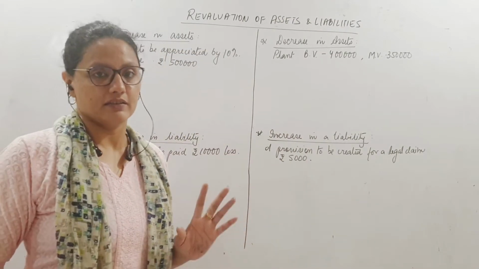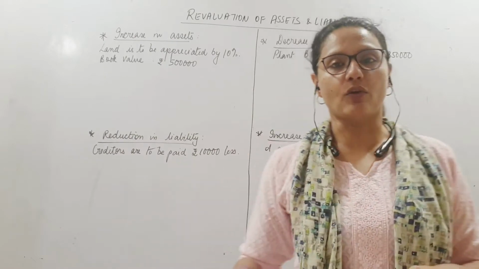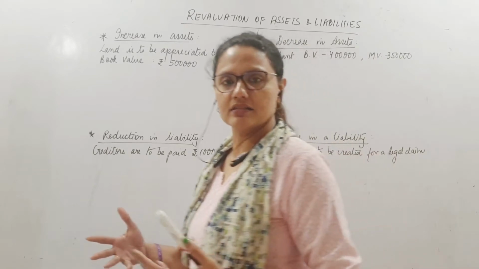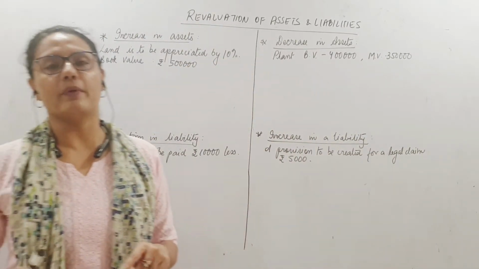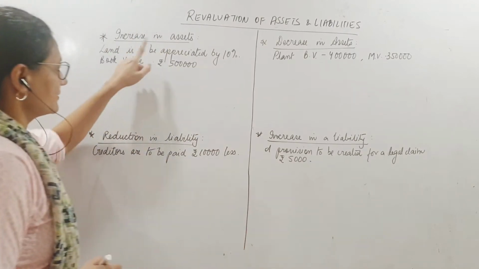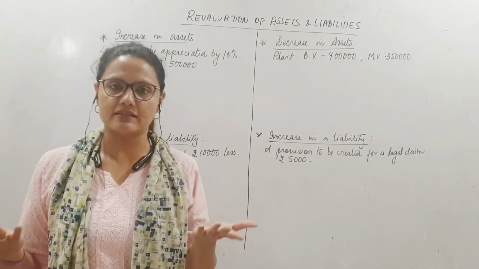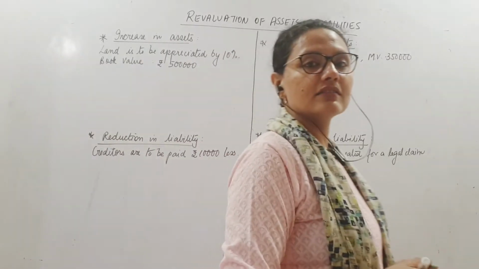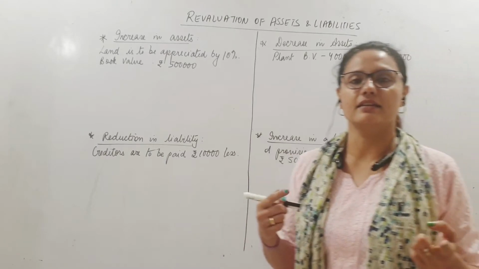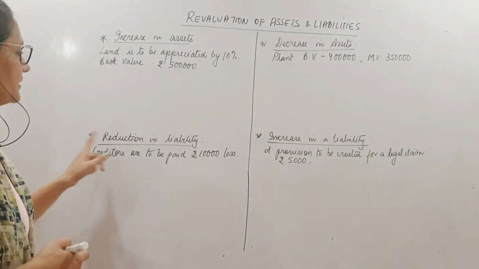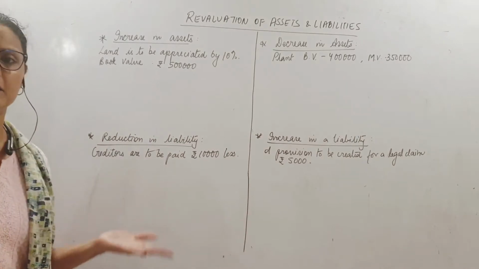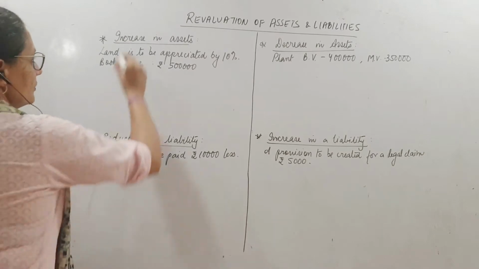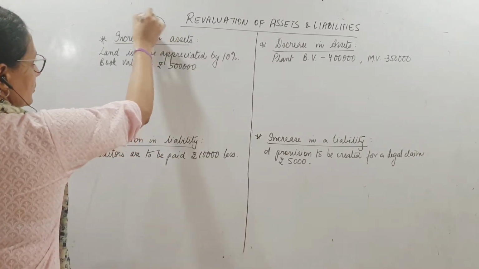Now, of course, you will realize that if at all these values are changing, it will result into either a gain or a loss. Gain or a loss for whom? The old partners. Suppose the assets are increasing. Assets are increasing. Good for you, no? Assets are your property, your possession. If it is increasing, it is good for the old partners. So it's a plus, meaning a gain. Also, a decrease in liability, a reduction in liability is also a gain. Liability कम pay करना पड़ेगा. It's a gain. So these 2 situations are showing a gain for the old partners.